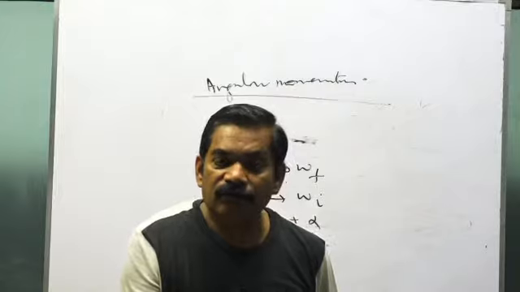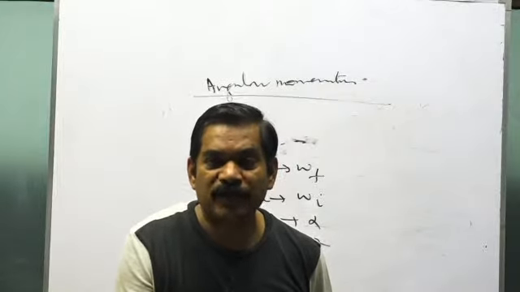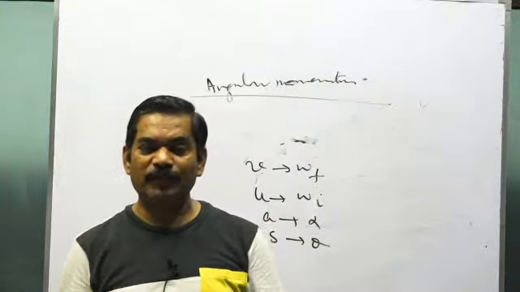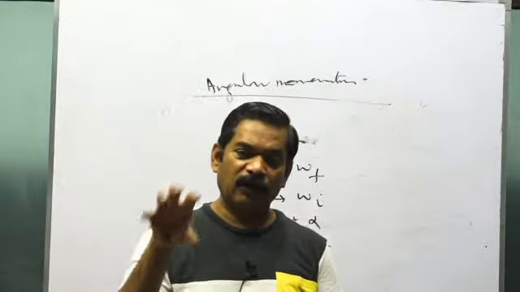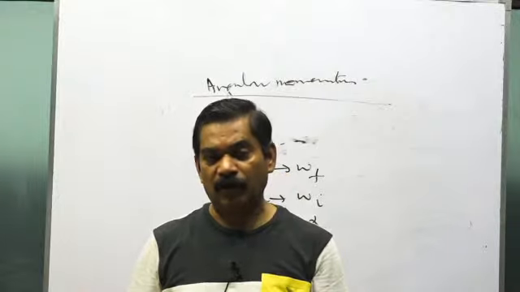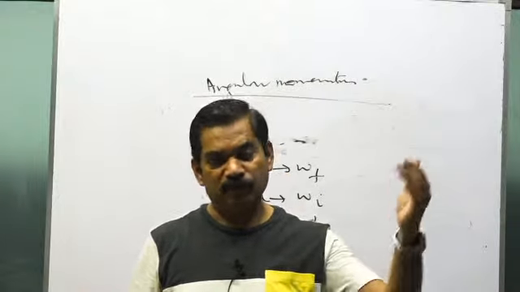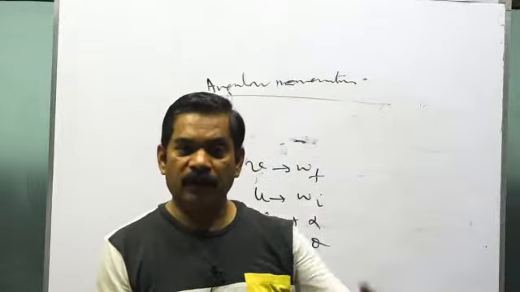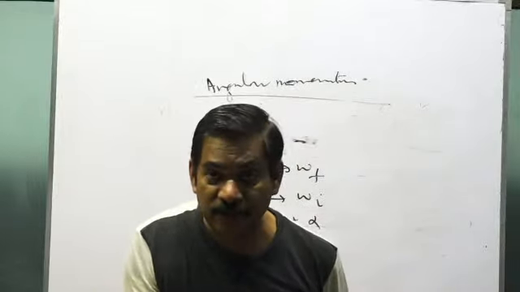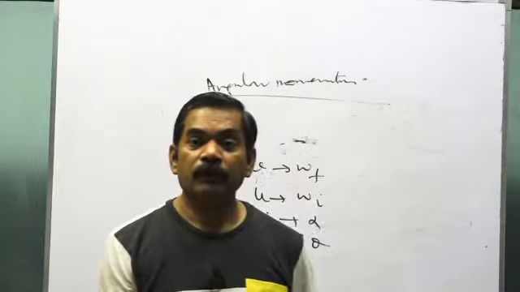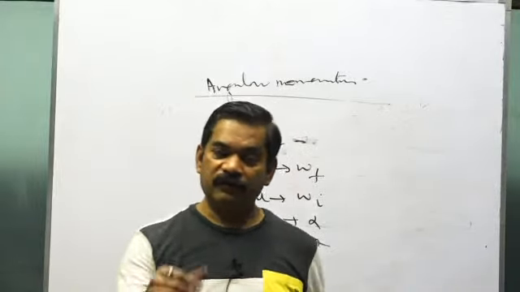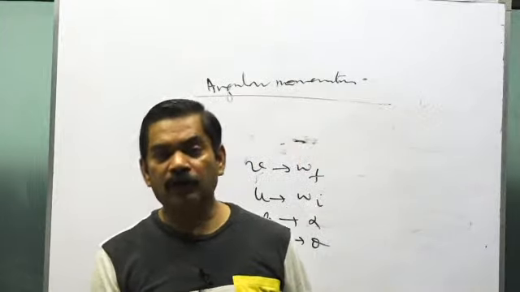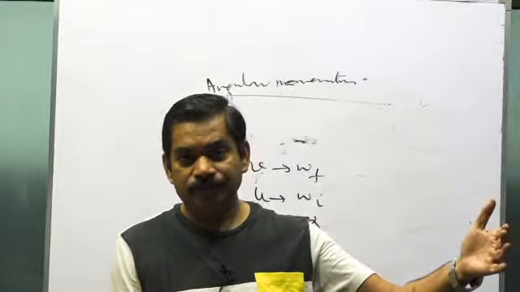Omega final squared equals omega initial squared plus 2 alpha theta. In the first equation, you will make omega final omega naught by 2, and omega initial becomes omega naught minus 2 alpha. In place of theta, you can write the number of rotations, as it's given, 1000. You'll make one more equation, the same equation. In the next equation, you'll keep omega final 0 and omega initial omega naught, minus 2 alpha theta.